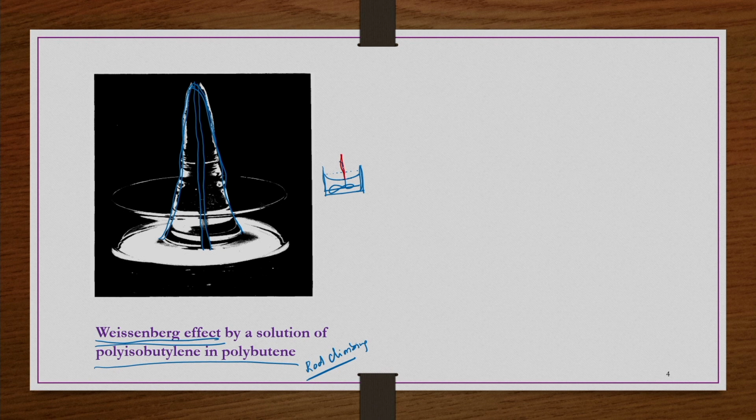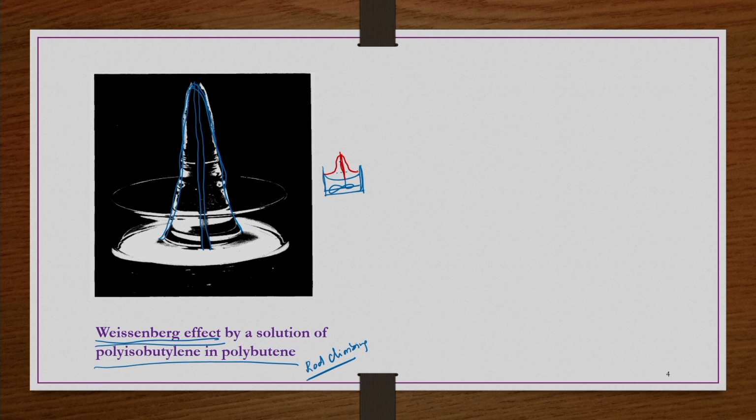So, rather than having the surface like this, if it is having elastic behavior, the material will try to climb like this, okay. Because of the rotation, stress is developed perpendicular to the shearing direction, which is known as the normal stress. Because of that normal stress, the material tries to climb the surface like this.